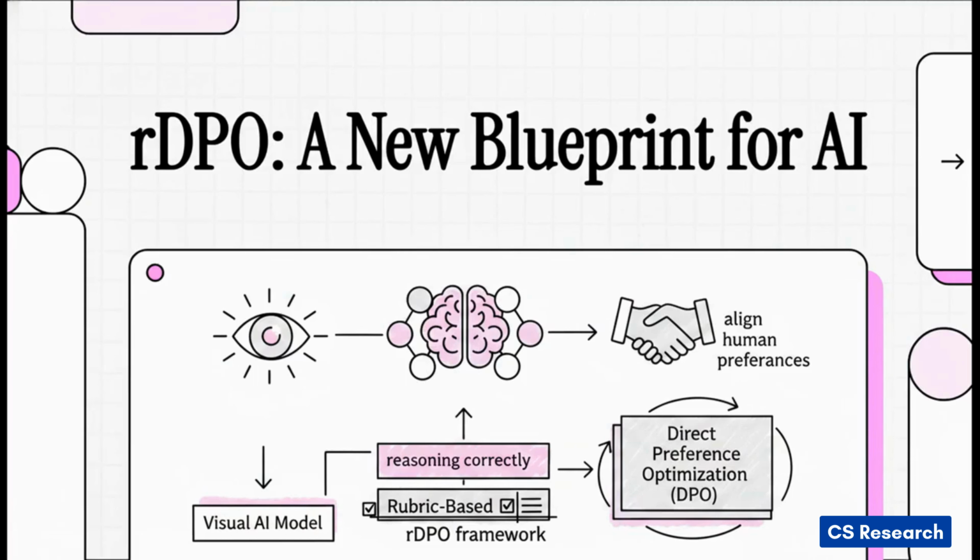Training AI models, especially the ones that have to understand images, is an incredibly complex challenge, right? How do you teach them to not just see something, but to actually reason about it correctly and, well, do what we want them to do? Today, we're going to unpack a brand new framework called Rubric-Powered Direct Preference Optimization, or RDPO for short, and it really offers a powerful new blueprint for training smarter, more nuanced AI.